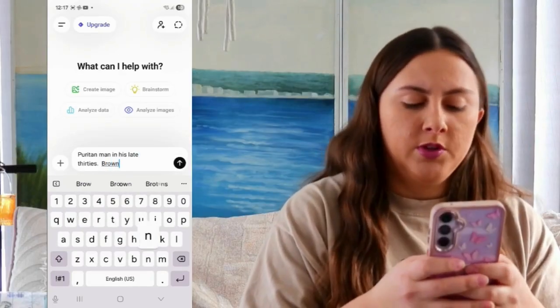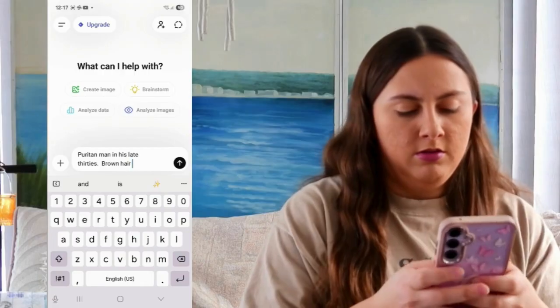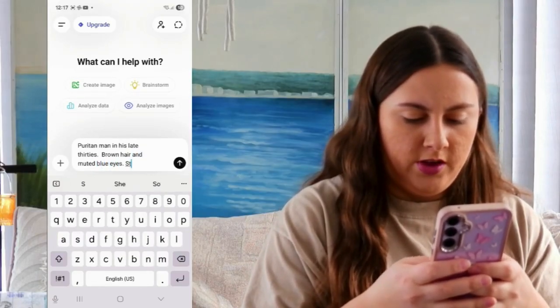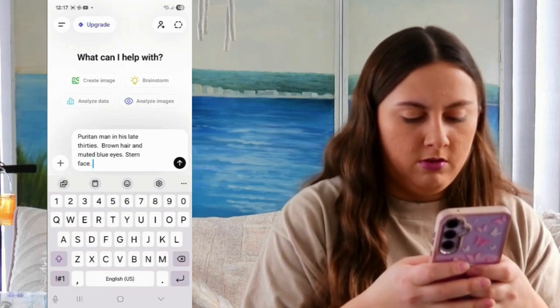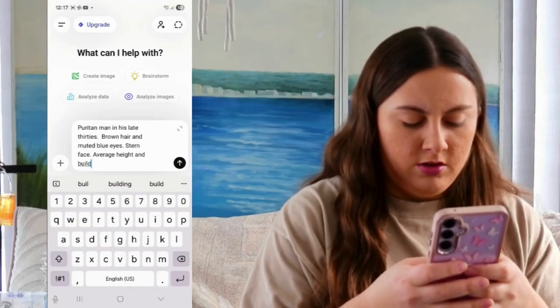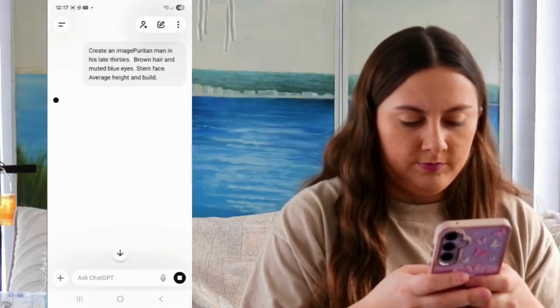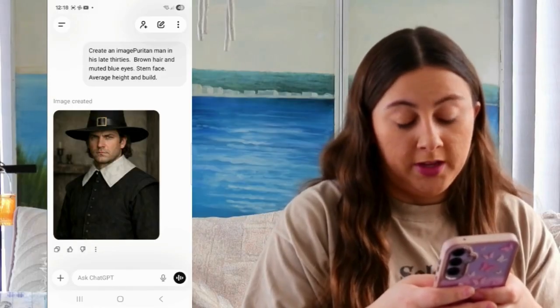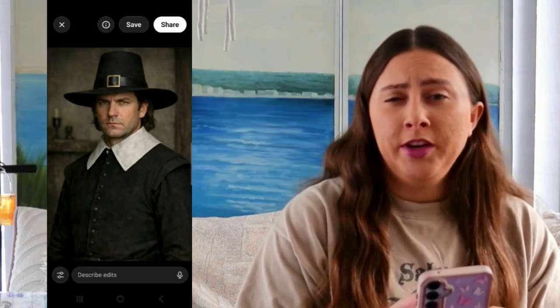And like the other members of his family, he has brown hair, and muted blue eyes, stern face, average height, and build. Yeah, that's him. I actually think he looks a bit too mean, which I don't know if I necessarily wrote him like that. Well, maybe I did. But yeah, that's pretty much how I pictured him, so that works.